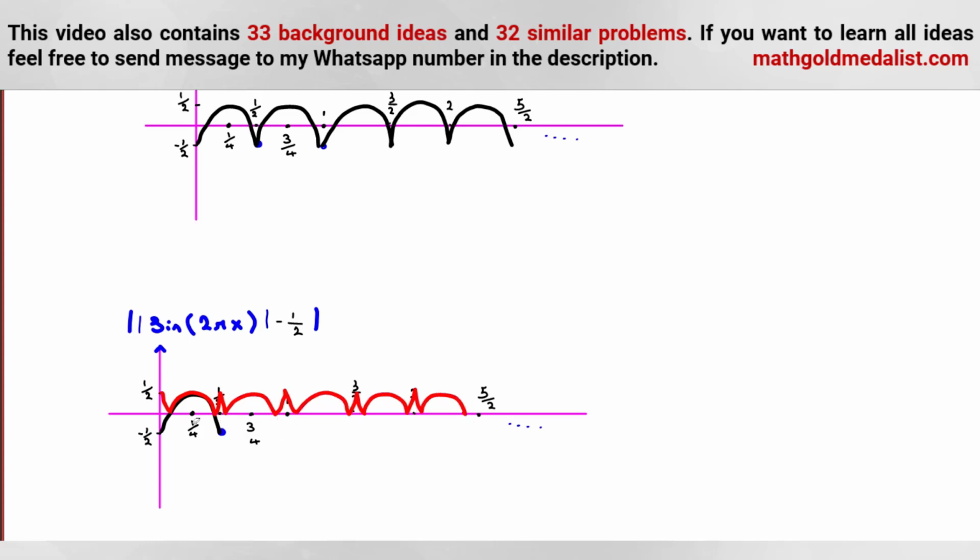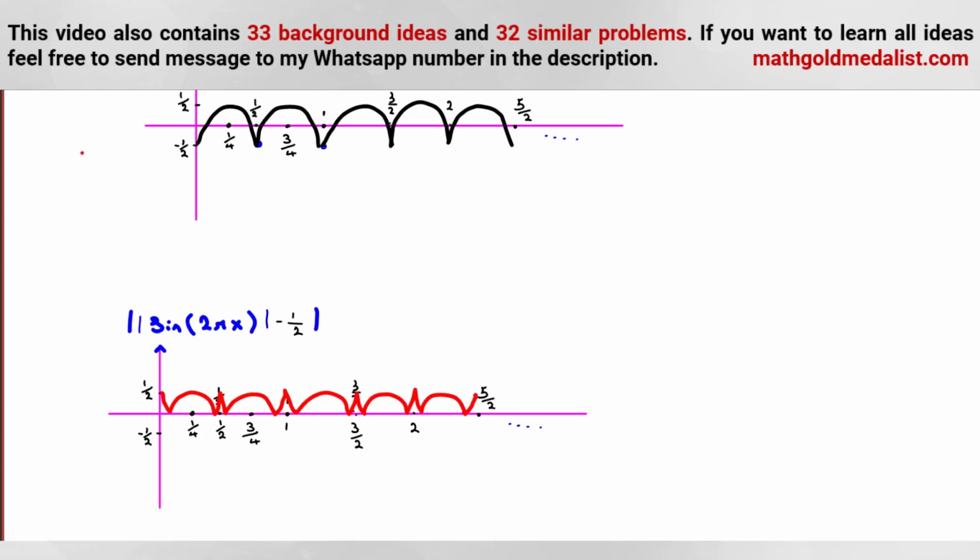Okay, so we have these values. And this one is 3 over 4 again. This one was 1/2. This one is what? This one is 1. Again, this point 3 over 2. You can add 1 over 2. This one is 2. And this part was 5 over 2. Okay, and again, the maximum of all these things will be 1/2. This one is better to be like this. Okay, so the approximate figure is this.